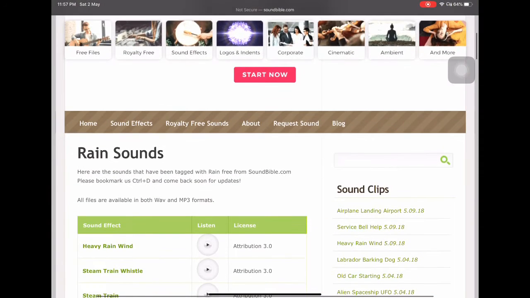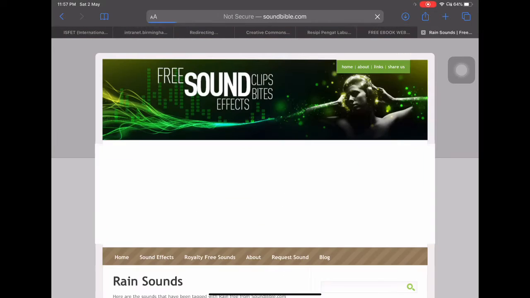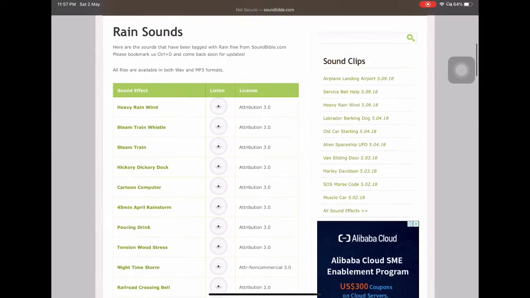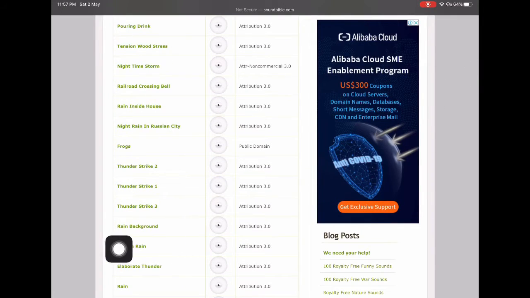So right here we can search for, let's say, the sound clip of rain, and we have a few over here, so we can see. Okay, so I'm choosing rain background, attribution 3.0. Right, let's hear it. Okay, so yep, I like that sound.